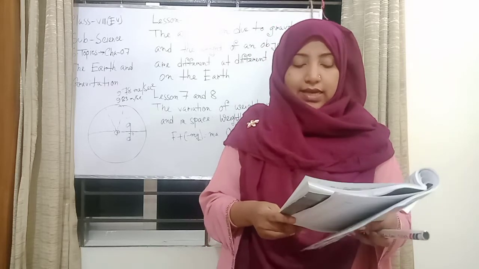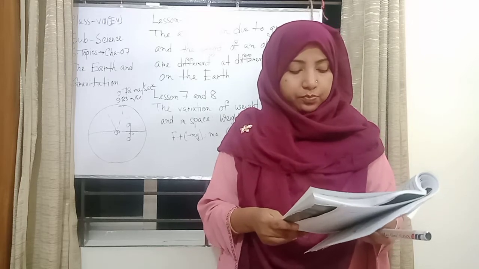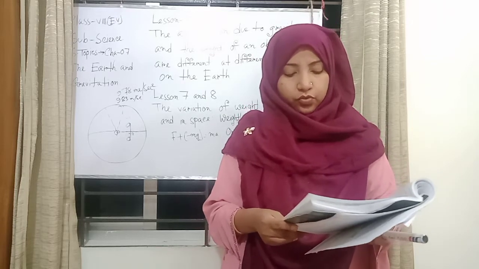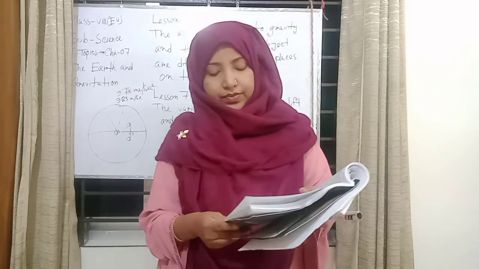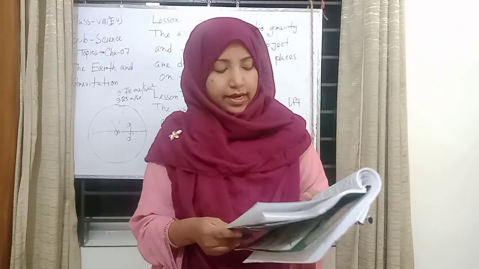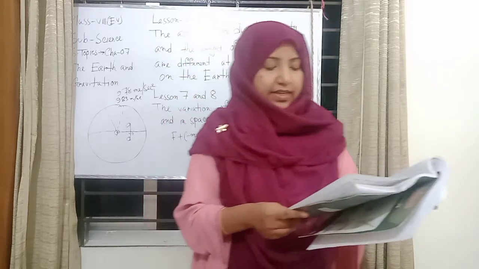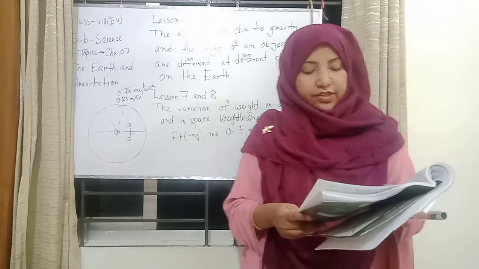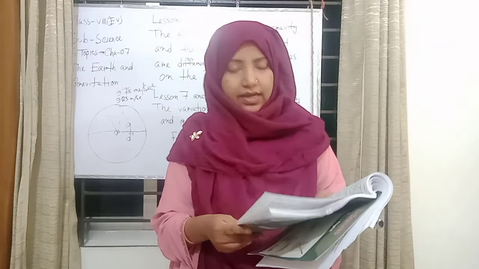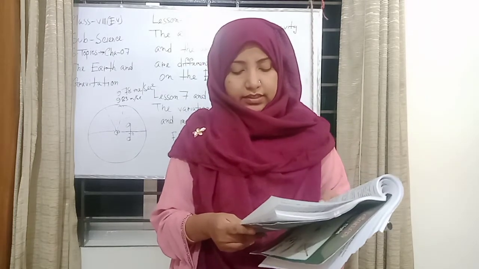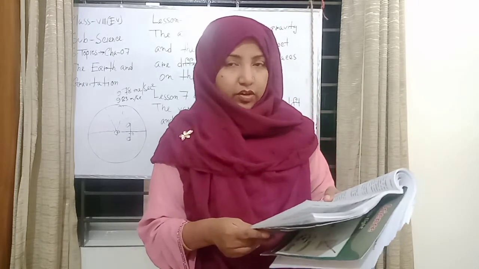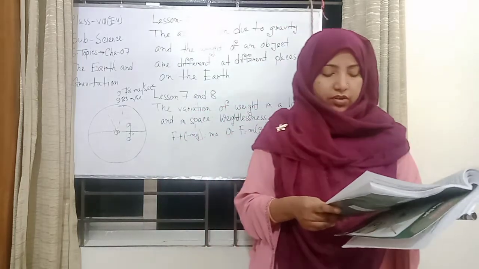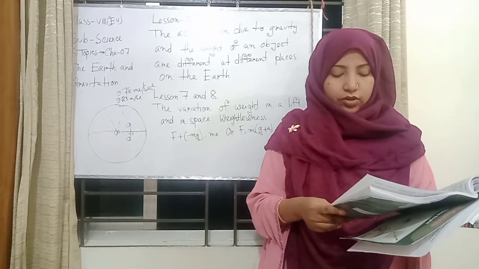My dear students, another point: the change of weight with height from the earth's surface. As we go to higher heights, the value of the acceleration due to gravity decreases. The greater the height from the surface of the earth, the lower is the weight of an object. Thus, the value of small g is less at the top of a mountain.